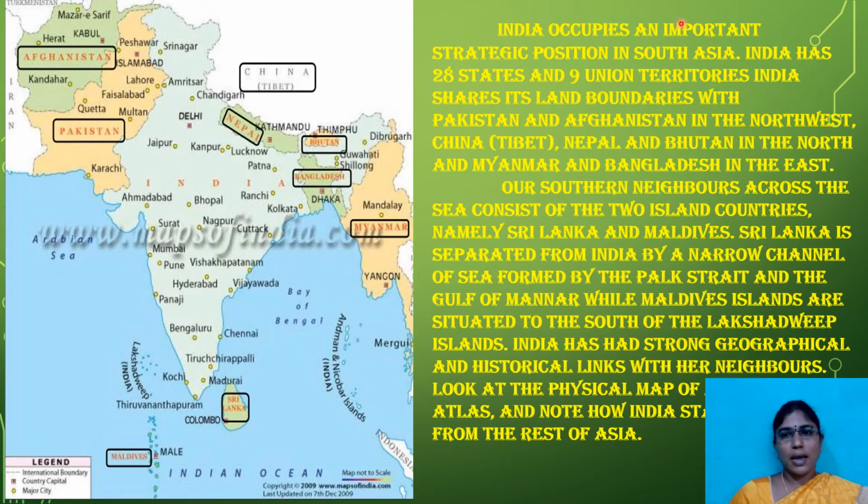India occupies an important strategic position in South Asia. India has present, as you know, 28 states along with 9 union territories. India shares its land boundaries with Pakistan, observe here the cursor, and Afghanistan in the northwest.